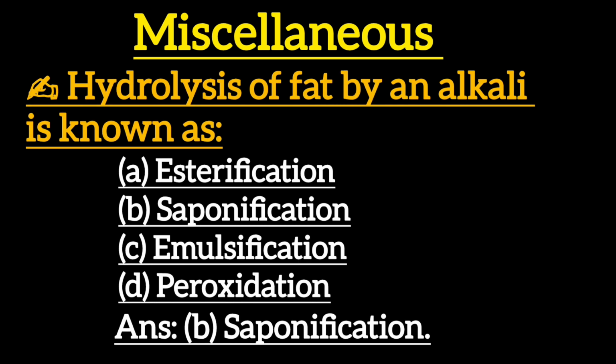Next one is, hydrolysis of fat by an alkali is known as option A, esterification. Option B, saponification. Option C, emulsification. Option D, peroxidation. Correct answer is option B, saponification.